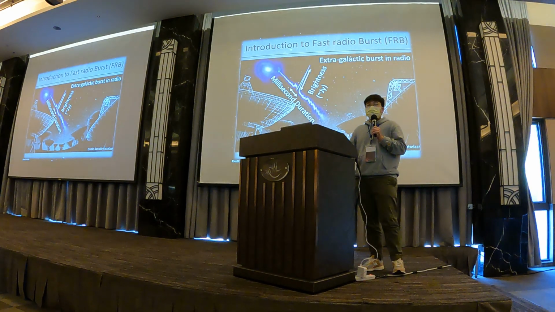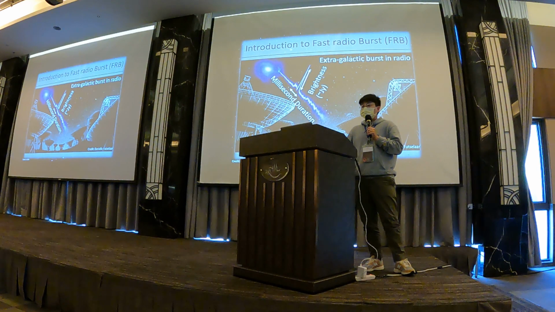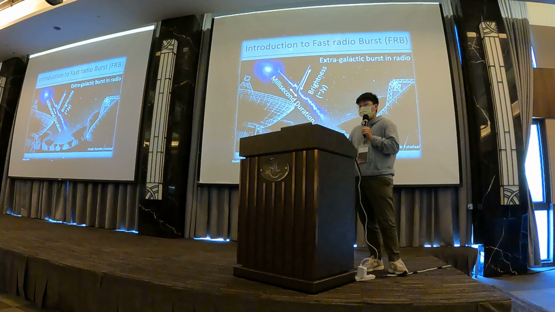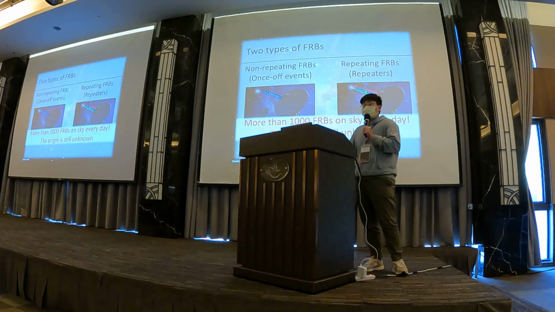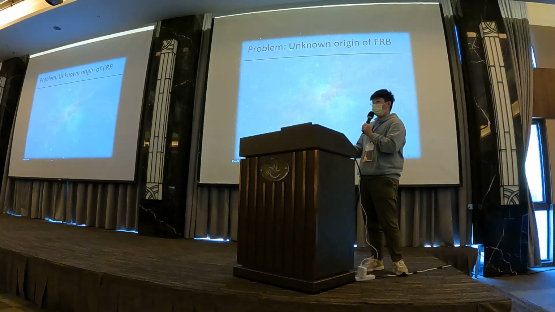So, what are FRBs? Fast radio bursts are millisecond duration radio transients with brightness at the Jansky level, and they generally come from cosmological distances. And they can be classified into two types. One is non-repeating FRBs, which don't repeat. Another is repeating FRBs, which have repeat bursts. And actually, it is estimated that there are more than 1,000 FRBs on the sky every day. However, we have never known their origin. So the problem is that we don't know the origin of FRBs.